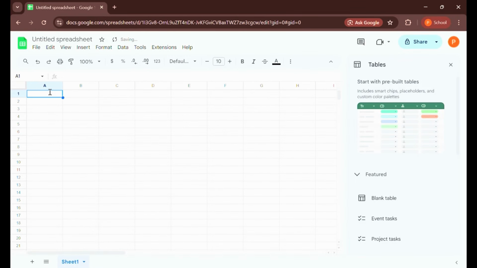Right over here is economics. Over here I'm going to write chapters, and over here completed, not completed. Now that I'm done with that, I'm going to write all the names of the chapters.